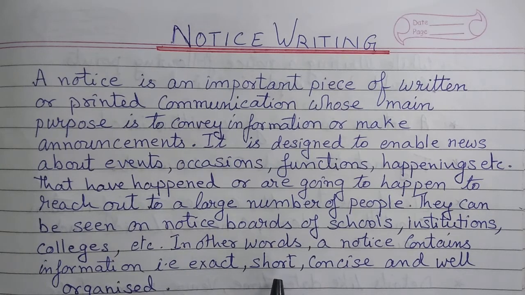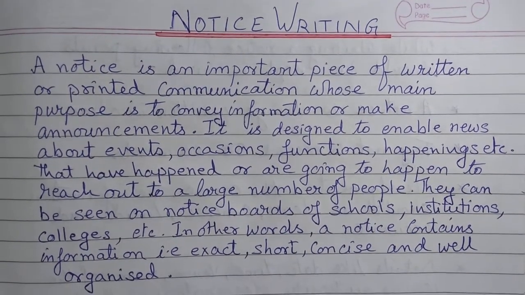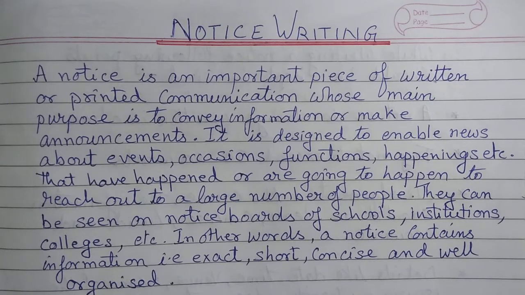And the notice is usually very short and clear, concise, and well organized. So these notices always give us exact information in a very short, concise, clear manner, and the notice is always very well organized.